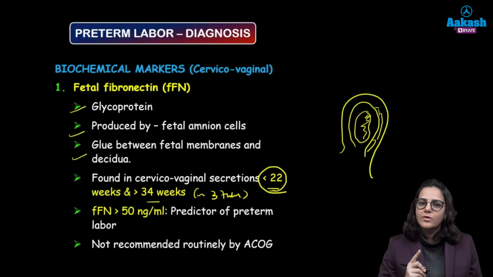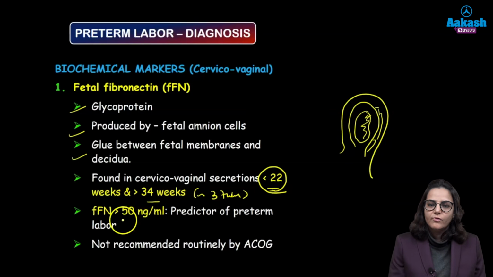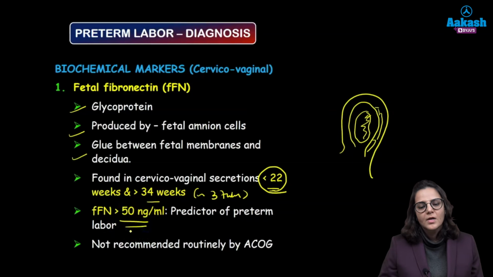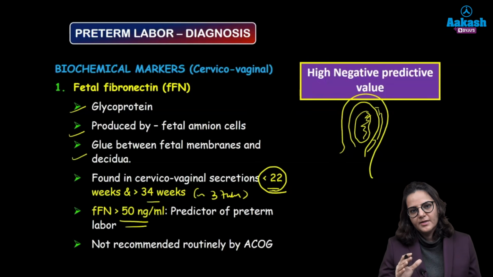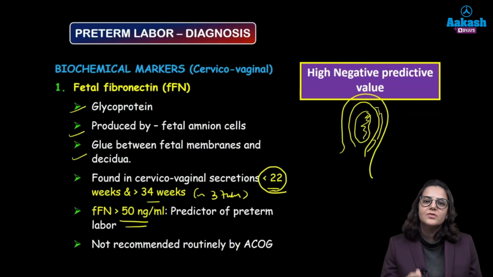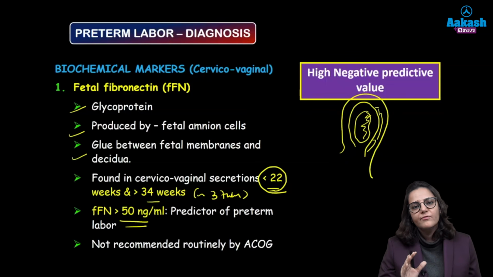What is the cutoff value of fetal fibronectin? The cutoff value is more than 50 nanogram per milliliter. This, however, is not recommended routinely by ACOG. It has a very high negative predictive value. So what do we mean by that? If on the cervicovaginal swab we have found that the fetal fibronectin value is less than 50 nanogram, then we are sure that the patient is not going to go into preterm labor for another 1 week.